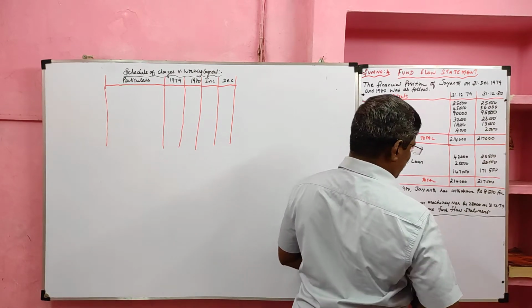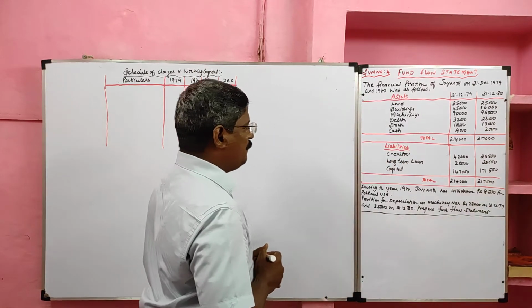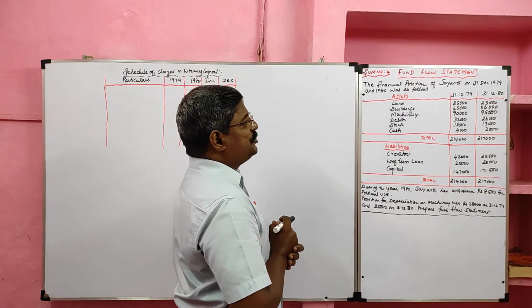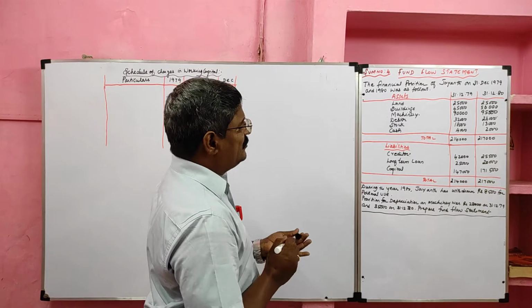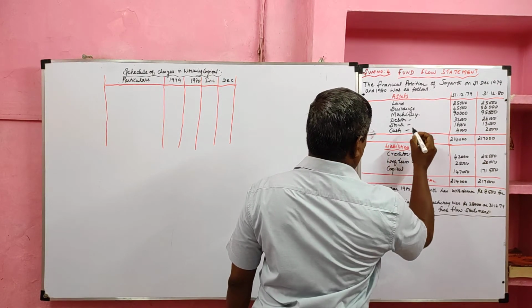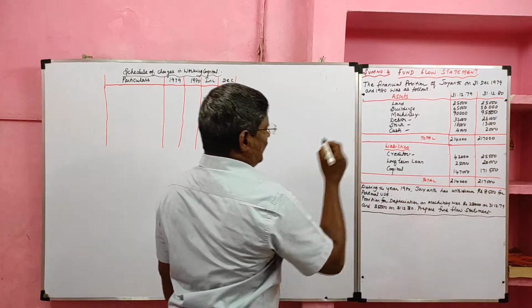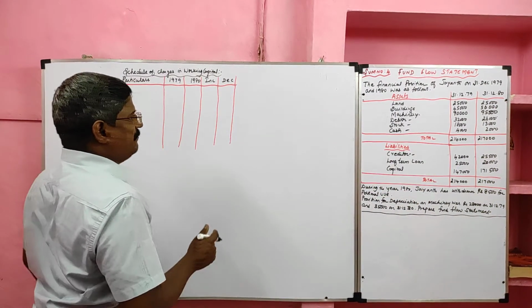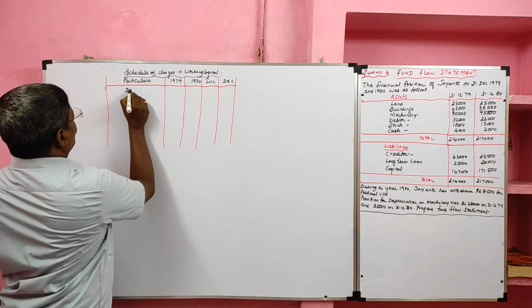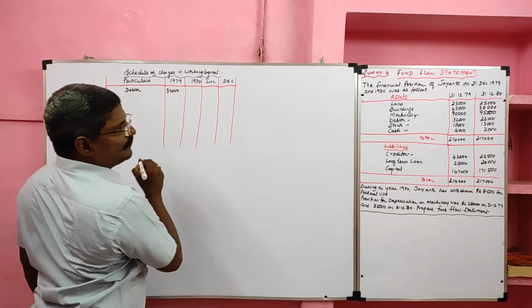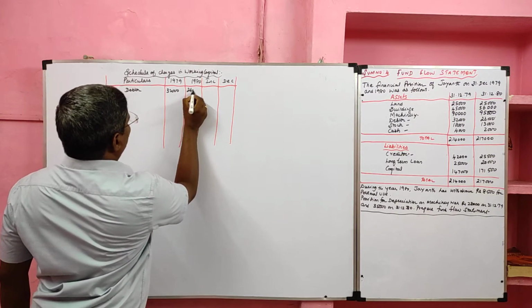Prepare fund flow statement. Before that, I am going to prepare the schedule of changes in working capital. For that, I am going to take current assets: debtor, stock, cash, and current liability: creditor. Debtor opening balance 32,000, closing balance 26,000.